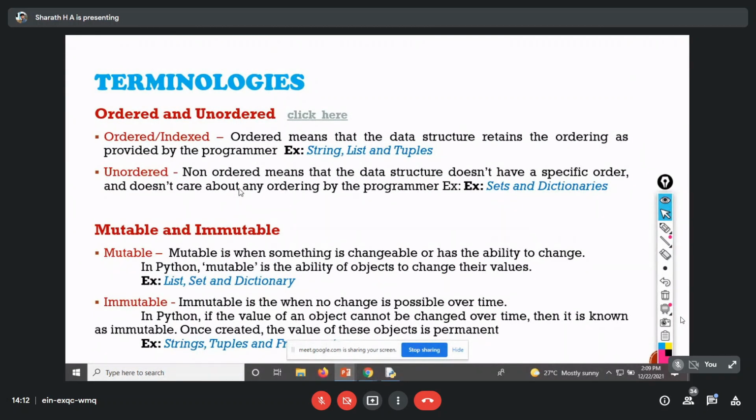Then what's the use of an immutable data structure? Somewhere we need to keep things fixed. For example, the value of pi doesn't change, it's a constant value. It's similar to that. When we want to make some content read only, we will use immutable, whereas mutable means we can change it.